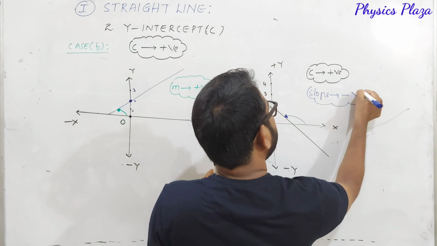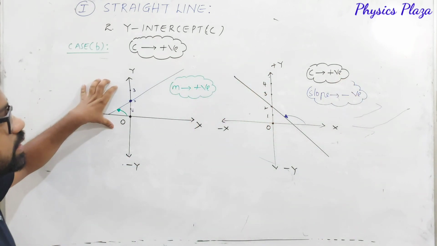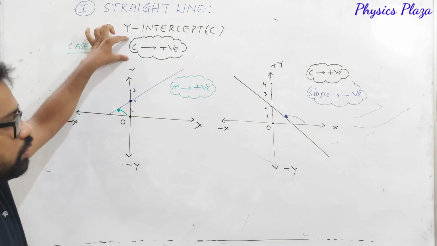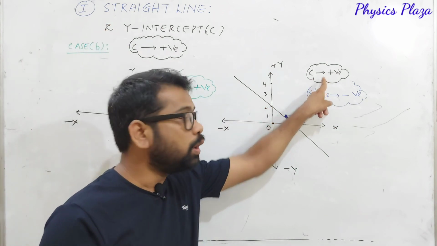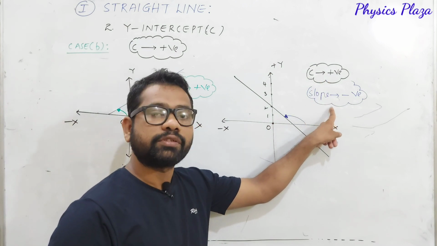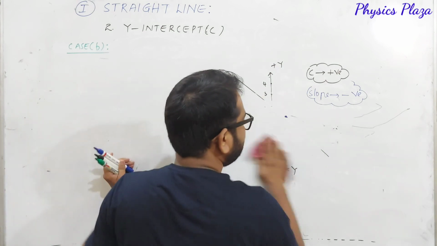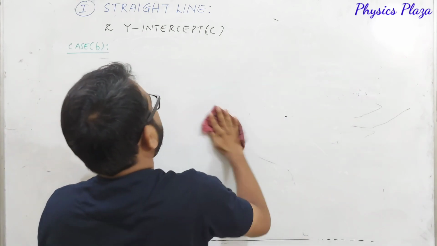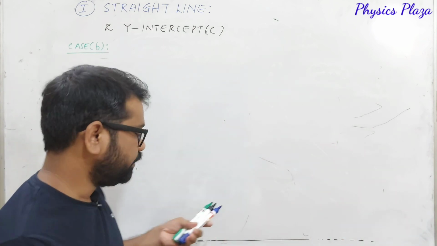This is the beauty of this topic here. So look at here. In this case, y-intercept is positive, slope is positive. Whereas here y-intercept is positive, but slope is negative. Slope is negative. Am I clear? Now we will see what if y-intercept is negative and how the related graph will be.